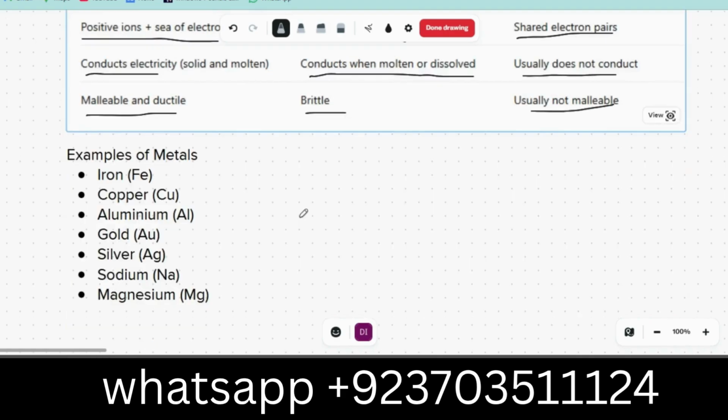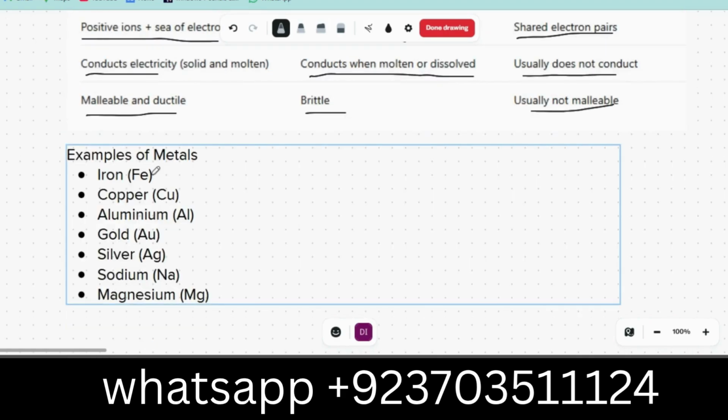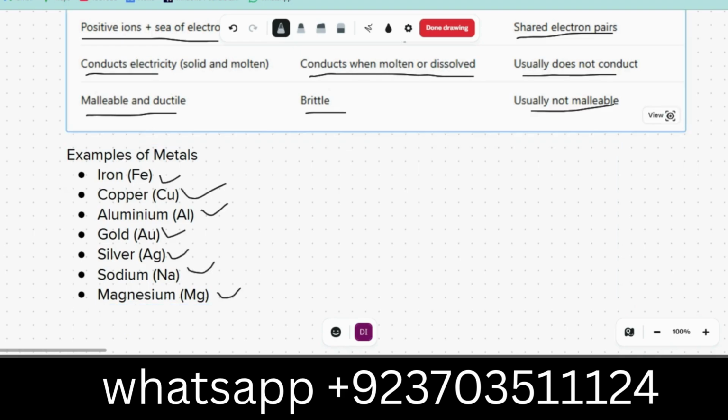Examples of metals are iron, copper, aluminum, gold, silver, sodium, magnesium, and a lot of others. That's all.